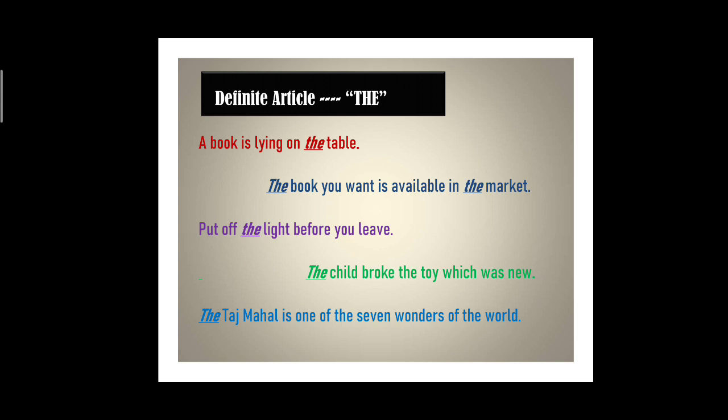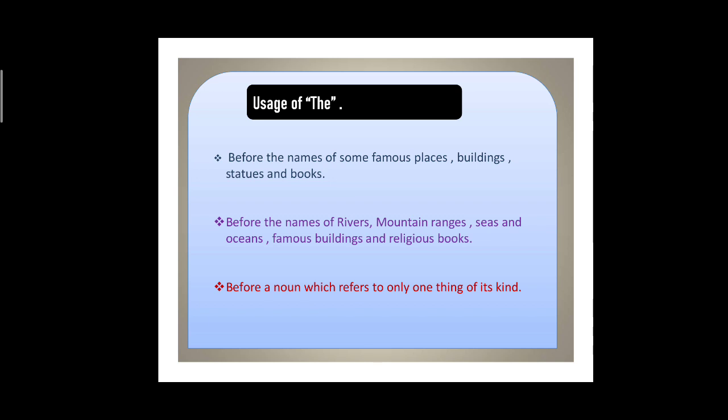Then comes the article the. Let us see where we use the. Before we read these sentences, children, let me tell you the usage. So the is a very important article and we have different rules for where to use it.